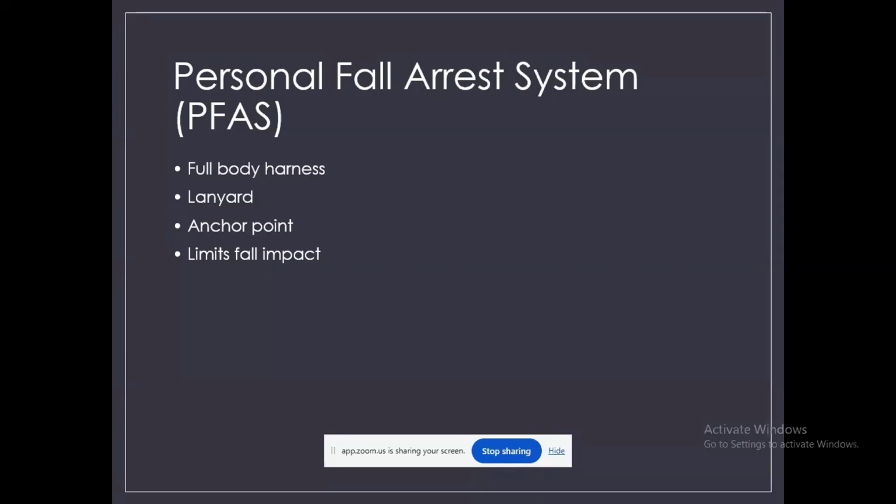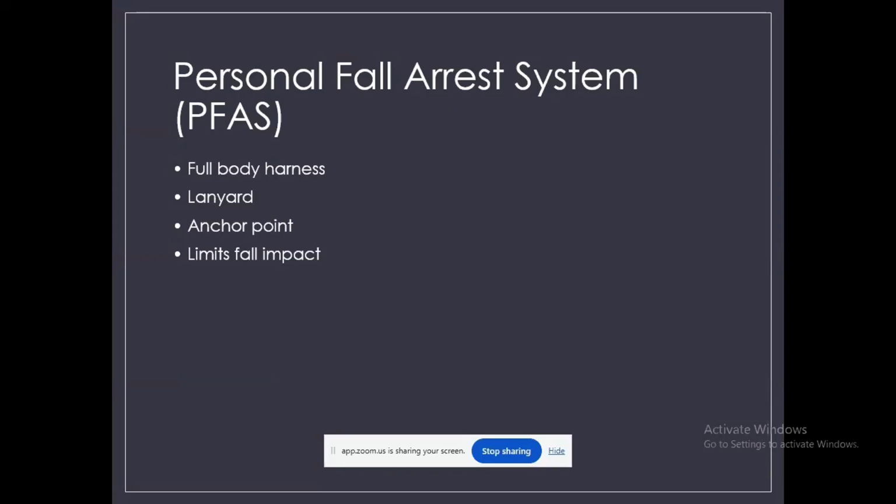The third one is the anchor point, the foundation of safety. The anchor point is the fixed, secure structure to which the system is attached. Examples are steel beams, concrete structures, and certified anchor systems.